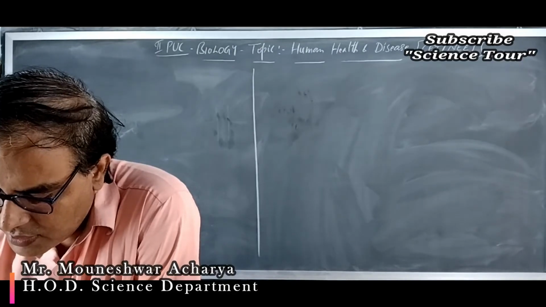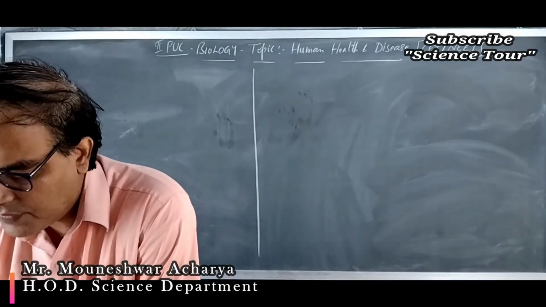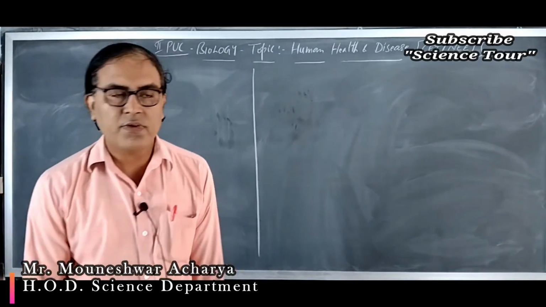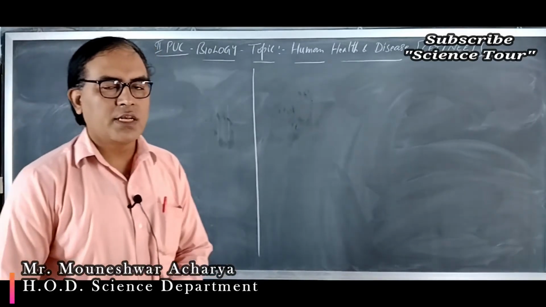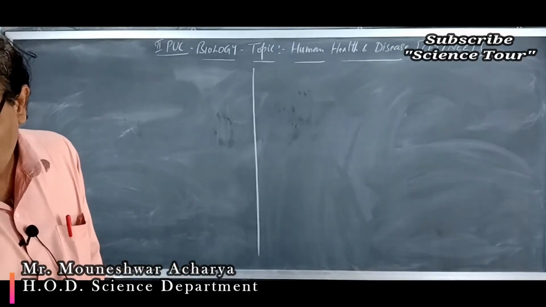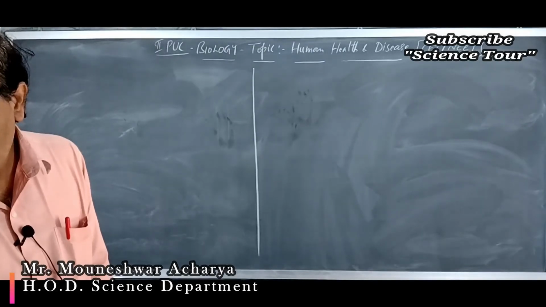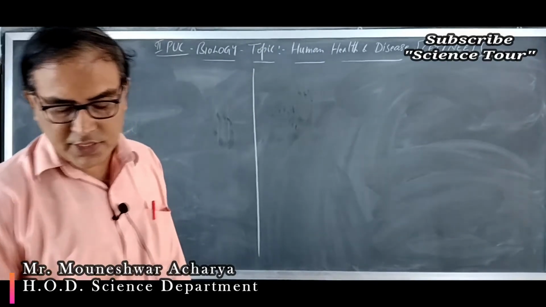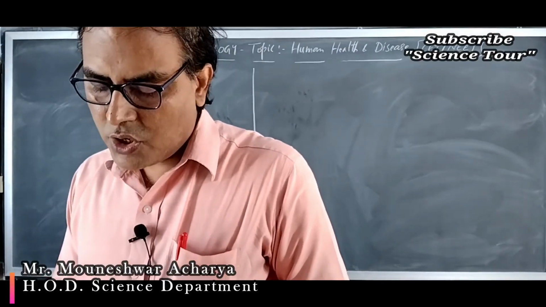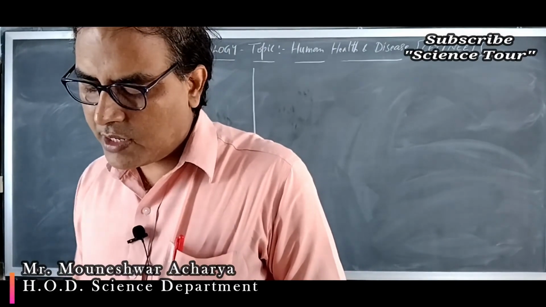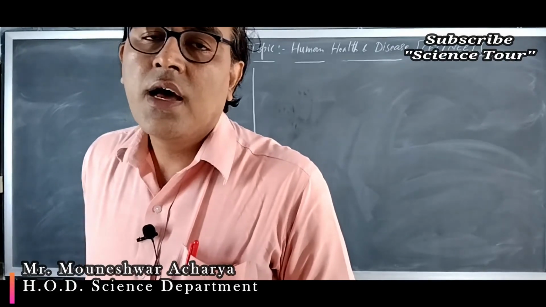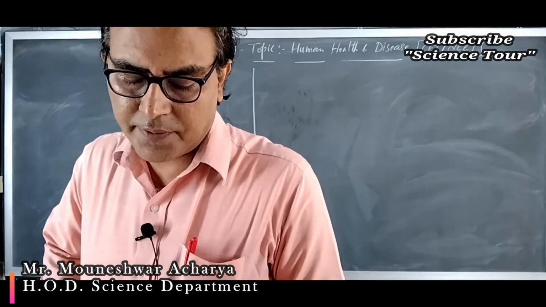So the body is able to differentiate self and non-self, and the cell-mediated immune response is responsible for the graft rejection. So the right option is option D, that is cell-mediated immunity. Humoral immunity is also called antibody-mediated immunity. B cells are responsible for humoral immunity and T cells are responsible for cell-mediated immunity.